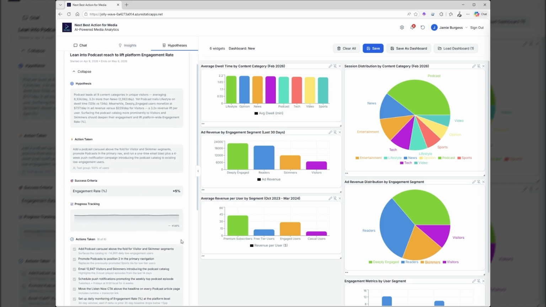Again, we can take this hypothesis agent that has been created, an ephemeral agent which has been created in the Azure Foundry environment. It's able to reason over not just the insight that was provided, not just the objective that I'm trying to achieve, but also it's able to take action using the Microsoft agentic framework via A2A, agent to agent, or MCP, the Model Context Protocol. And so it's then able to act on behalf of the agent and the user that's doing the task. In my world, I would have permission to be able to go and achieve this. In other words, you may want to have a human in the loop, send an approval request, the human approves it, and the agent takes action.